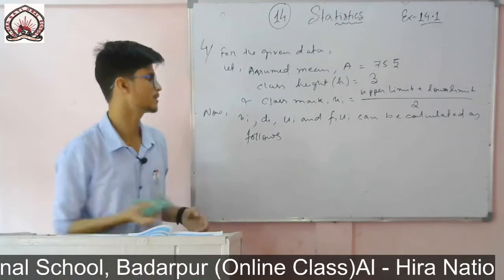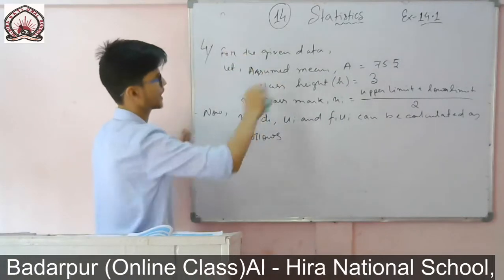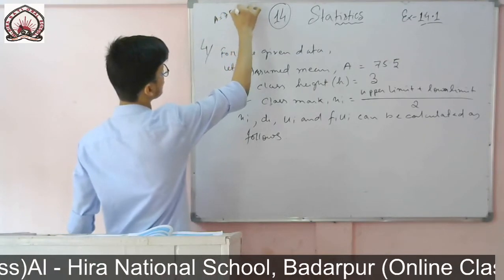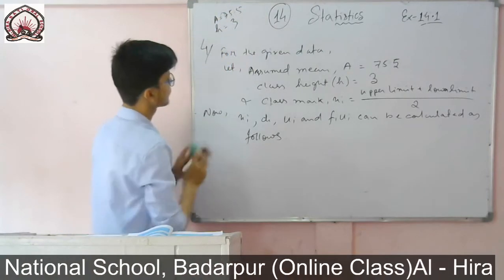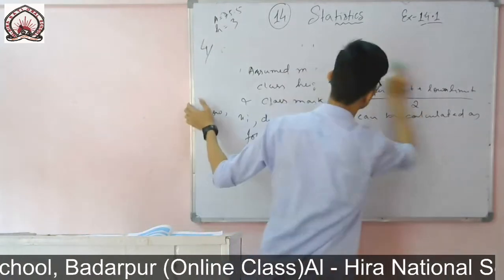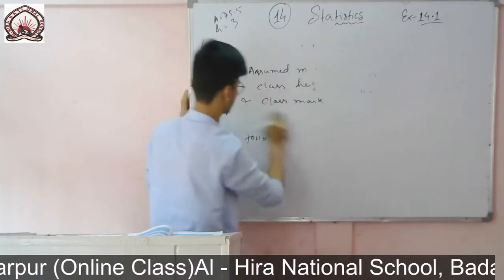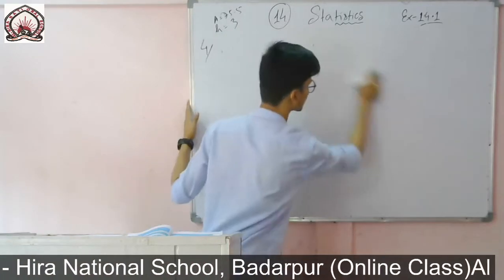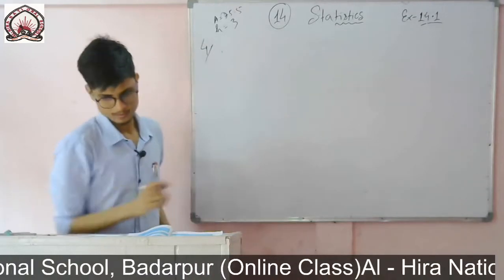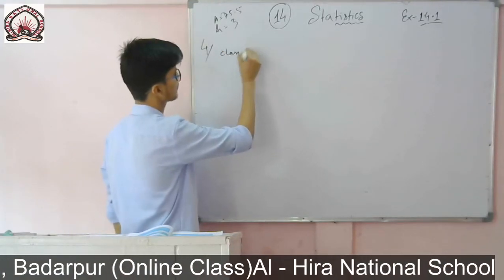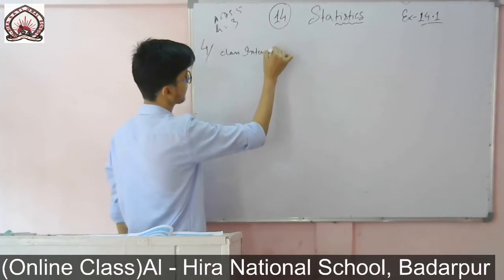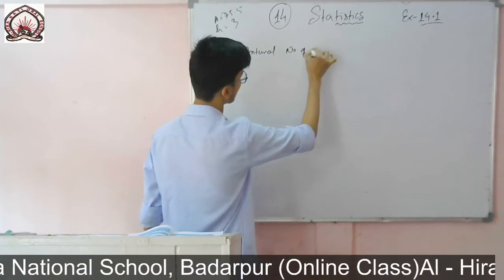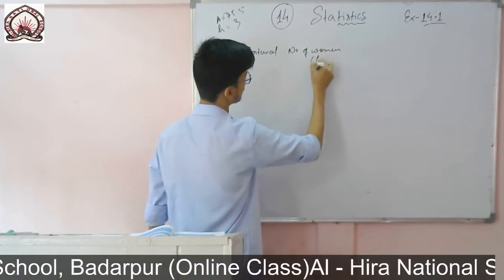So we'll calculate these values in the table. So now I'll make the table. Here I have taken assumed mean equal to 75.5 and height it is 3. So I'll remember that one. So on one side it will be class interval, the number of women, that is the frequency fi.